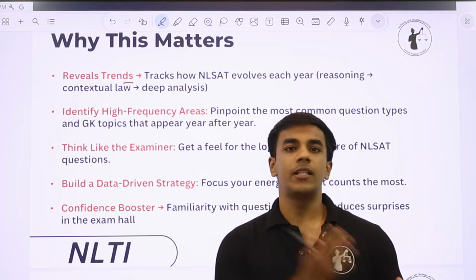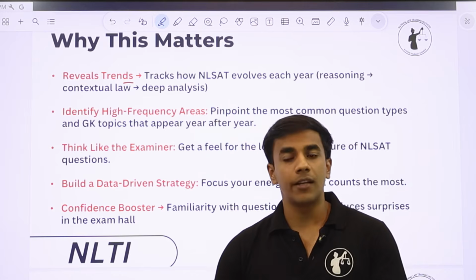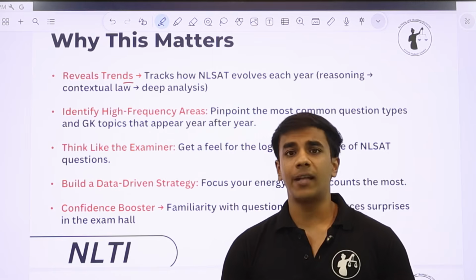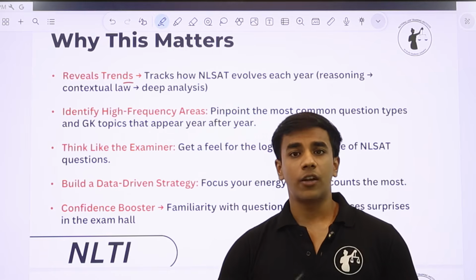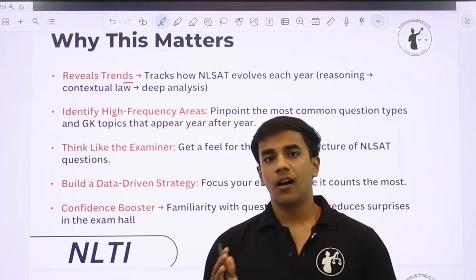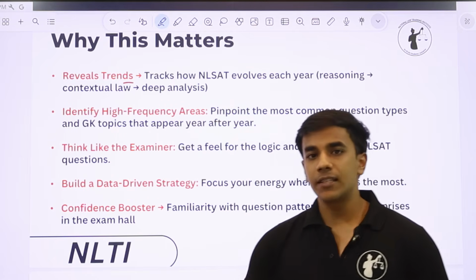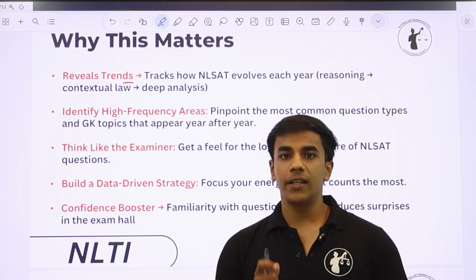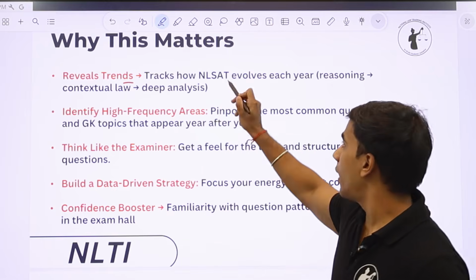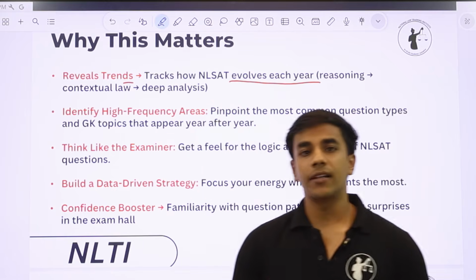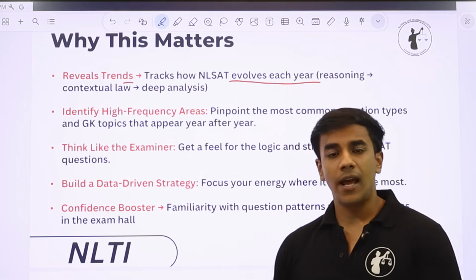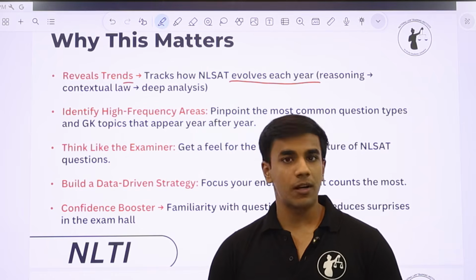You will not understand which section to attempt first, which section to attempt later, how to go about filling the OMR, how to prepare yourself mentally while you are filling or signing up your details in the OMR. So it's very important to understand what NLSAT is, and that is why we are discussing the NLSAT PYP in this session, so that we come to know about the trends. We will track how NLSAT has evolved with each passing year, what changes NLSAT has made from 22 to the latest edition that was held in April 25.